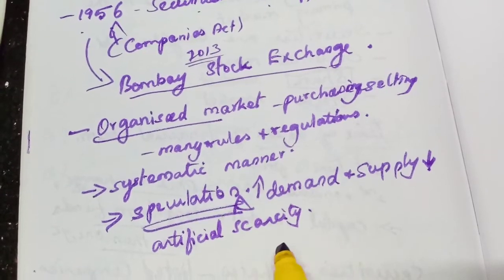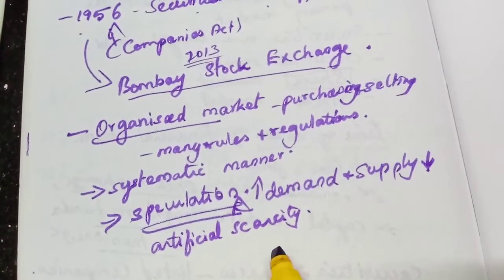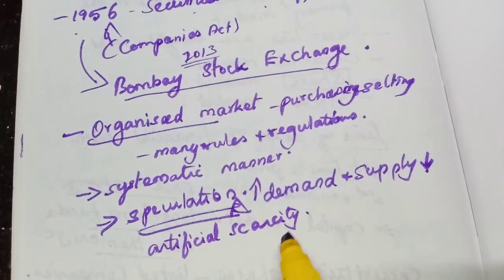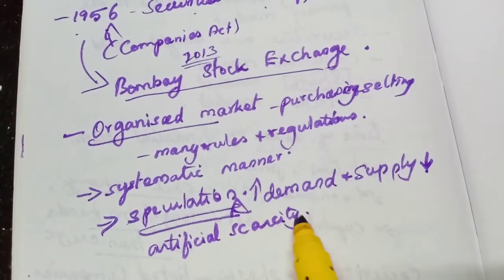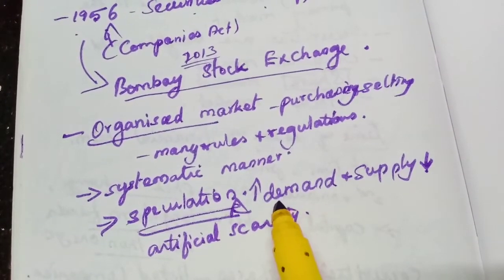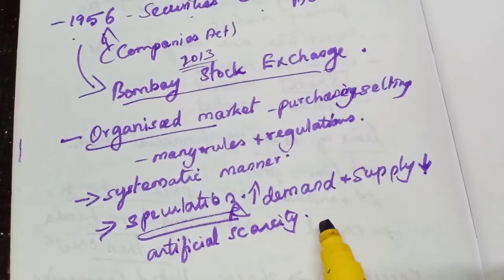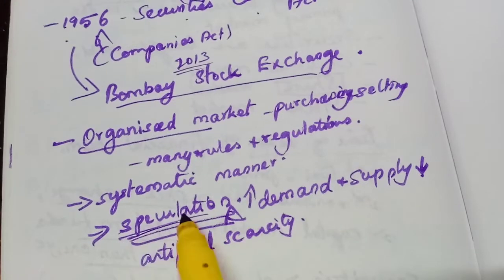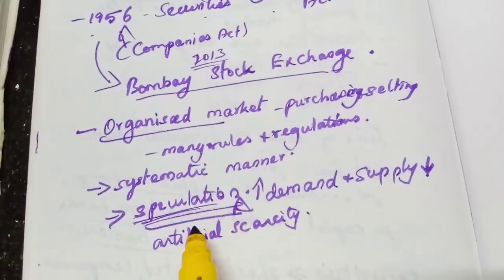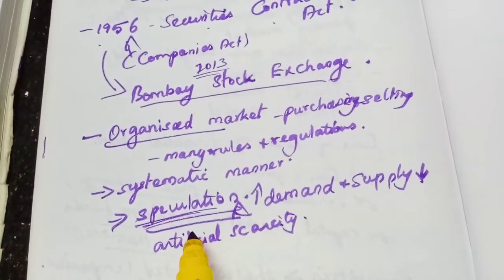They will keep all the shares in very few people's hands, and when there is more demand, automatically the price increases for that particular share. Then they will supply those shares slowly. That is called speculation. That is done in the ordinary market also. That I can explain to you.